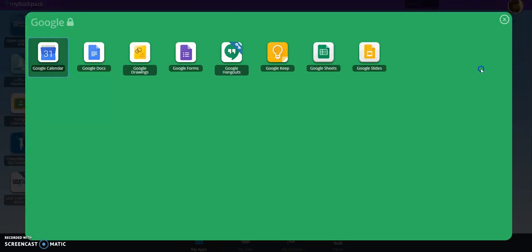The next thing I want to show you is Google. If you do not have access to Microsoft and you don't want to download it, you can use Google Docs and Google Slides, which is the option for PowerPoint through Google, by accessing MyBackpack.